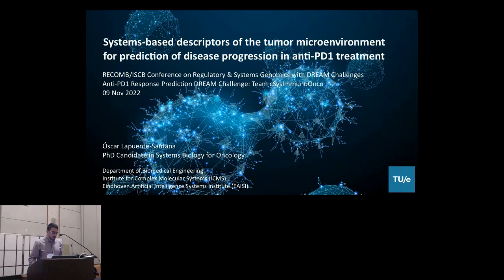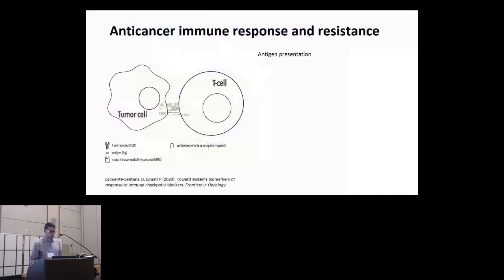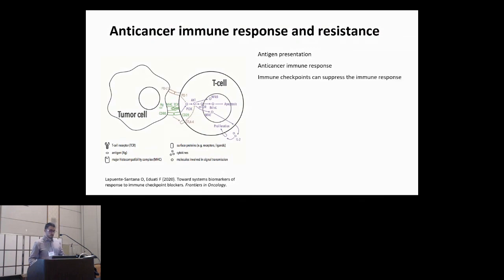And I will be talking about systems-based descriptors of the tumor microenvironment for prediction of disease progression in anti-PD-1 treatment. So tumor cells produce antigens that are recognized by the T cells to generate an anti-cancer immune response. However, tumors develop mechanisms of resistance, such as upregulation of immune checkpoints, to cancel out this immune response.